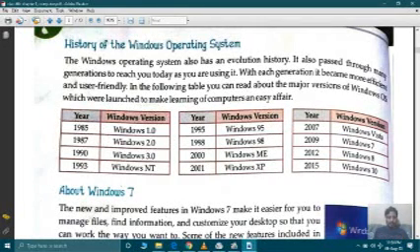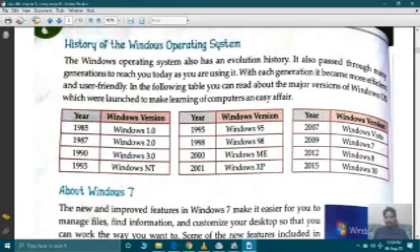Year 1985. The first version of Windows is Windows 1.0. In 1987, the second version of Windows is 2.0. Then it launched in 1990, Windows 3.0. In 1993, Windows NT. In 1995, Windows 95. 1998, Windows 98. 2000, Windows ME. And the most popular version was launched in 2001, which is Windows XP.